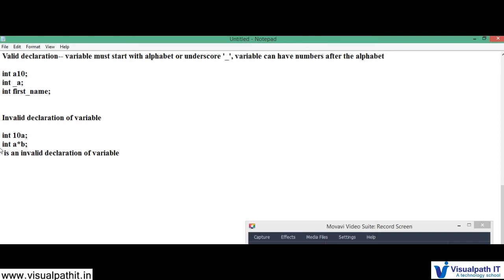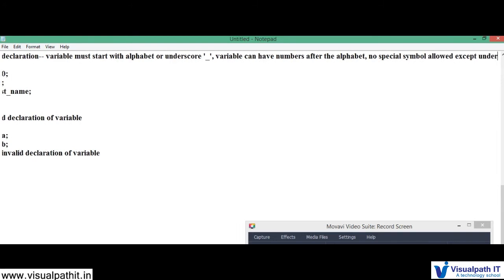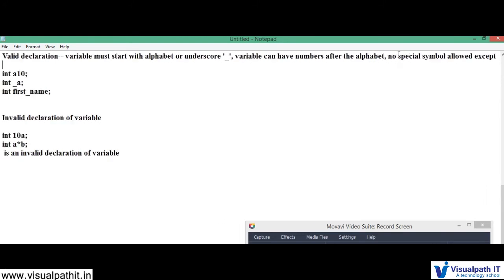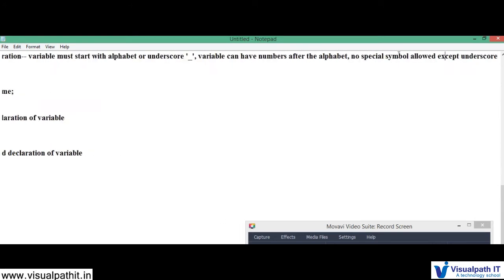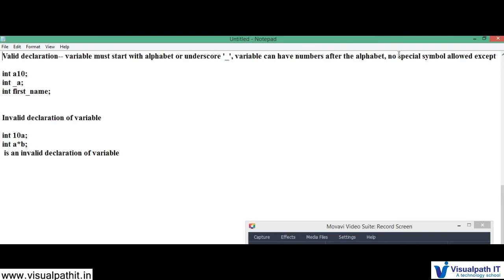Okay, it is invalid. You should not have any special symbol as well. No special symbol allowed except underscore. Alright, so these are the valid declarations.